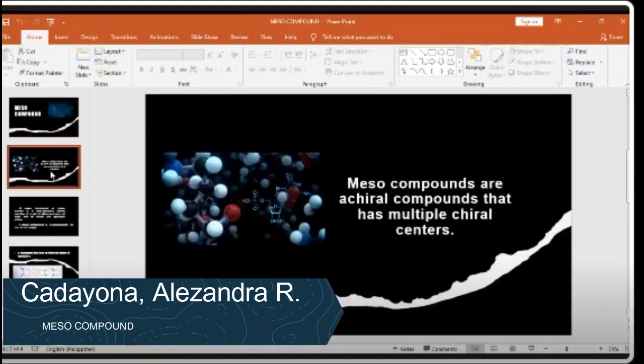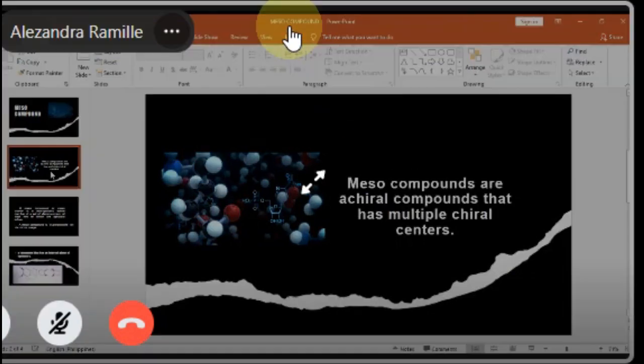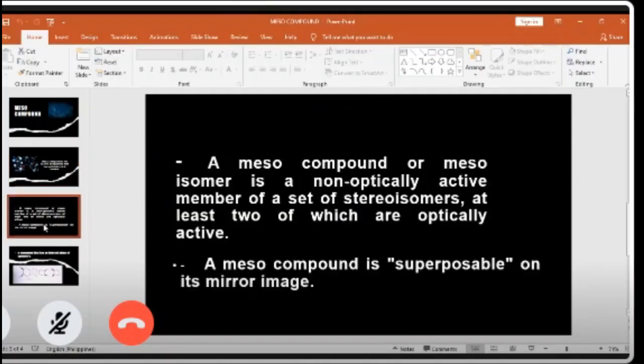Mesocompounds are achiral compounds that have multiple chiral centers. So the mesocompound is an achiral compound and it has multiple chiral centers. Then a mesocompound or meso isomer is a non-optically active member of a set of stereoisomers, at least two of which are optically active.